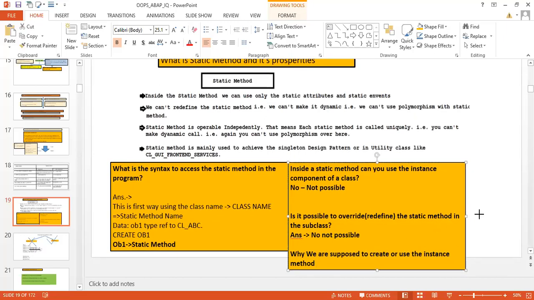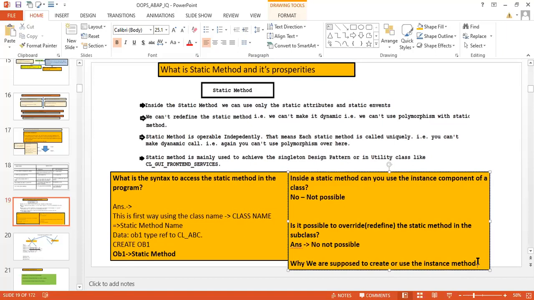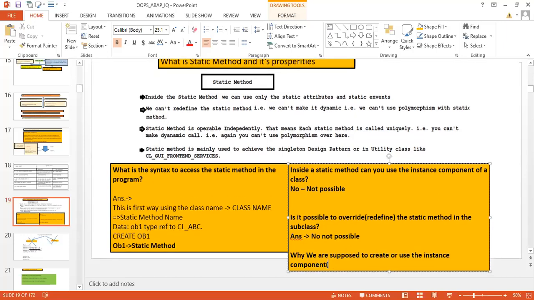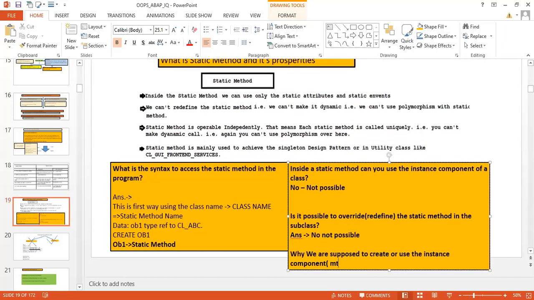When we say instance component, it means methods, attributes, events, everything comes into the picture.